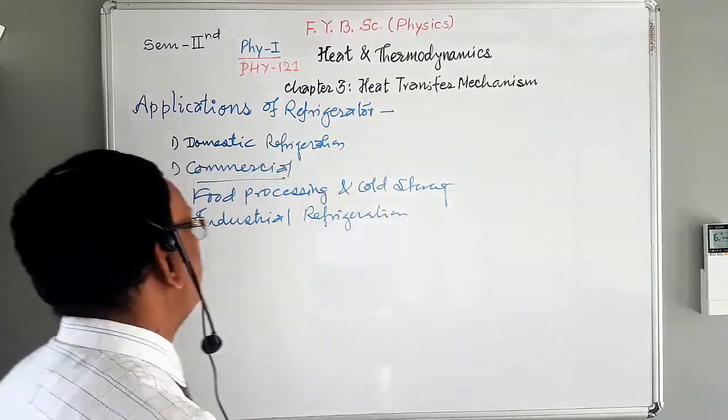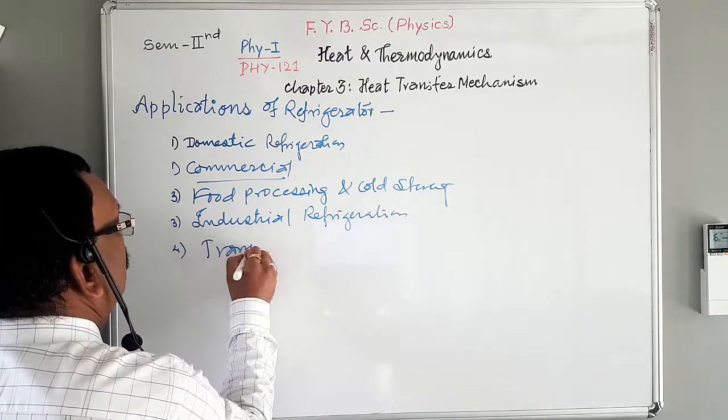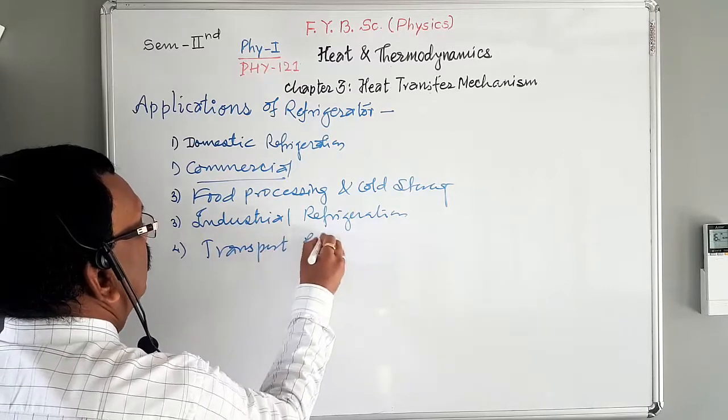Next one, transport refrigeration. Fourth application, transport refrigeration.